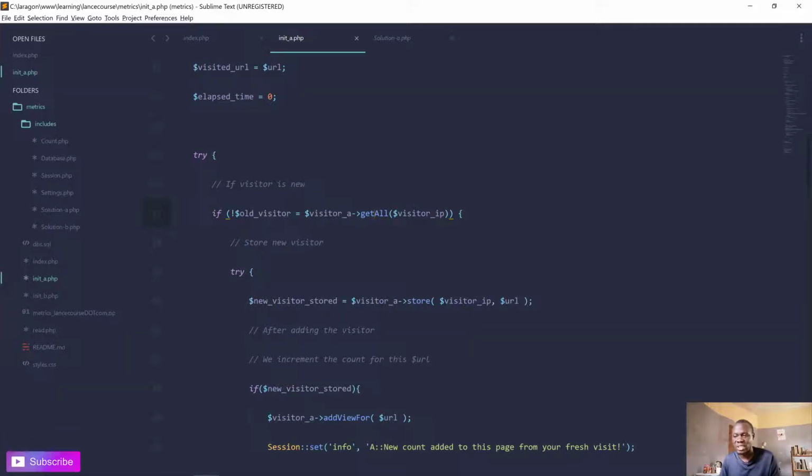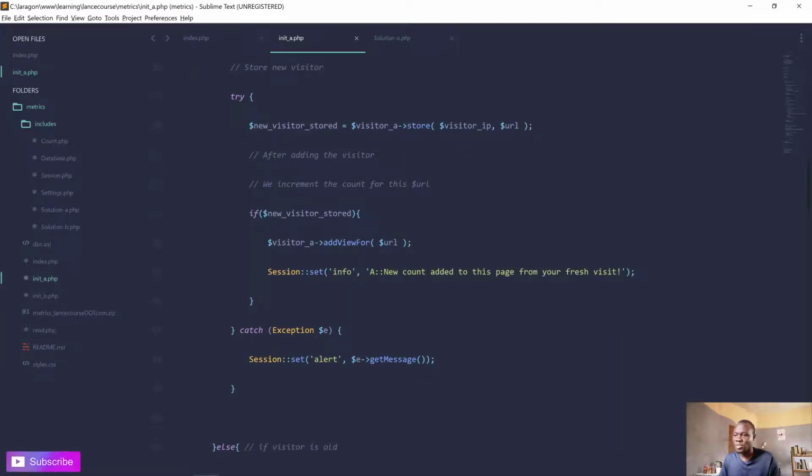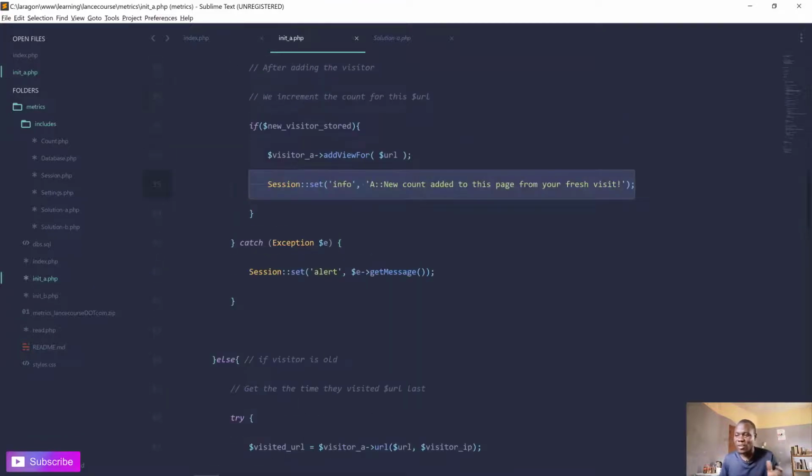If there's no record, then it is a new visitor. We'll store the new visitor, so we do new visitor store. So you can imagine, we pass it the IP address and then the URL on which he is. Is it the home page or the reading article, or which article again? So we take that, we store it. And now we add a new view. Of course, this is a new visitor, so we add the views. And then we alert that a new count was added to this page from your fresh visit. So this is a new visit. And then we go ahead.